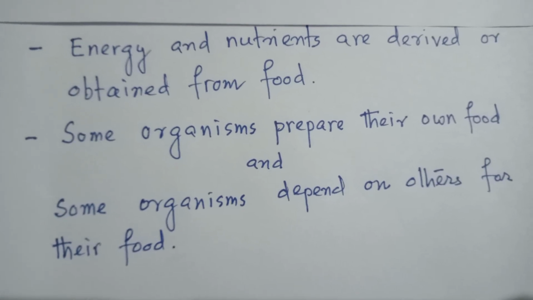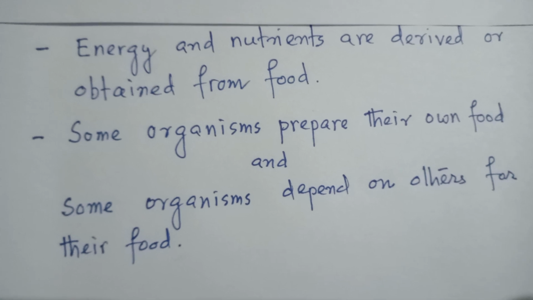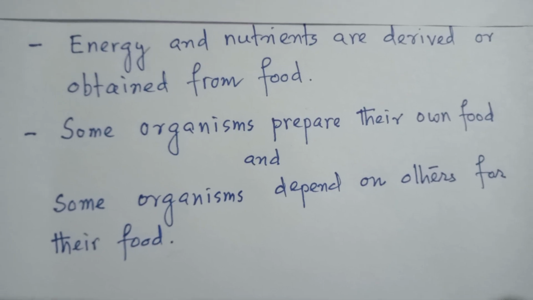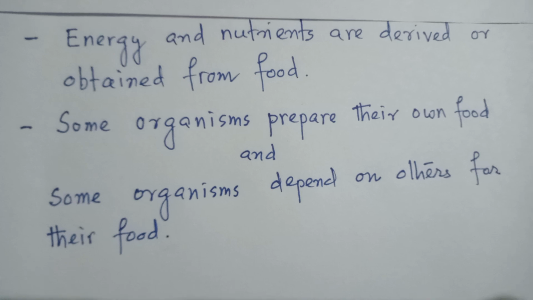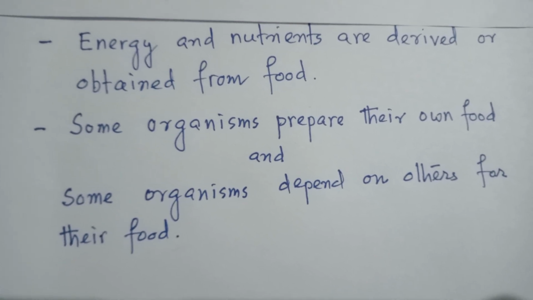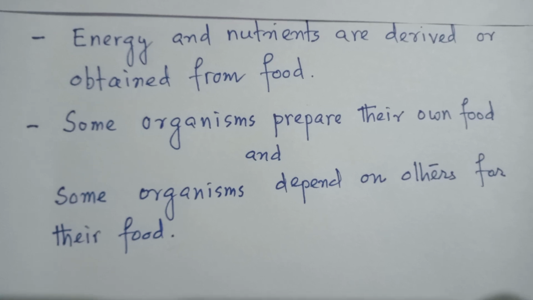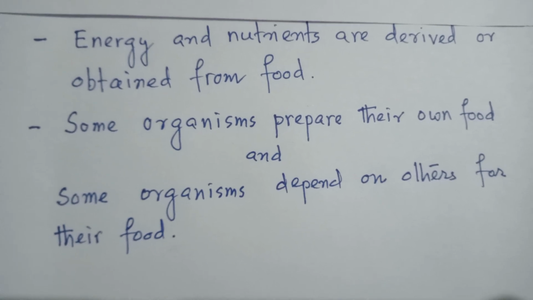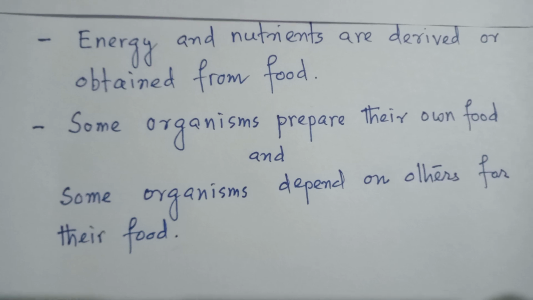We can see across the living organisms, some organisms prepare their own food like plants, and some other organisms depend on others for their food like animals.